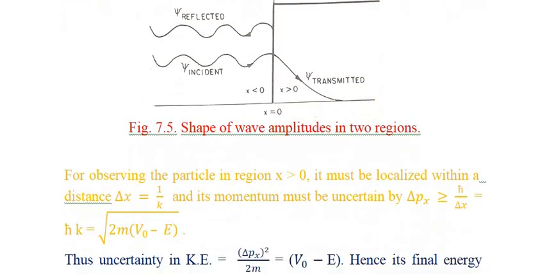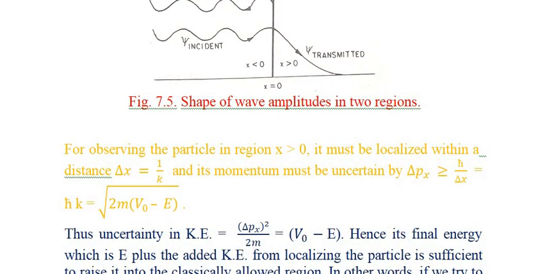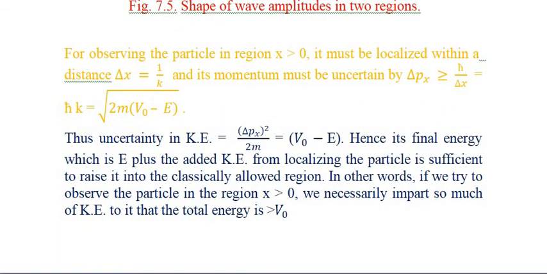So for observing the particle in the region x greater than 0, it must be localized within a distance Δx equal to 1 upon κ, and its momentum must be uncertain by Δpx greater than or equal to ħ upon Δx, or ħκ is equal to [2m(V0 minus E)]^(1/2). Thus the uncertainty in the kinetic energy, that is written as Δpx² upon 2m, is equal to V0 minus E. Hence its final energy, which is E plus the added kinetic energy from localizing the particle, is sufficient to raise it into the classically allowed region.